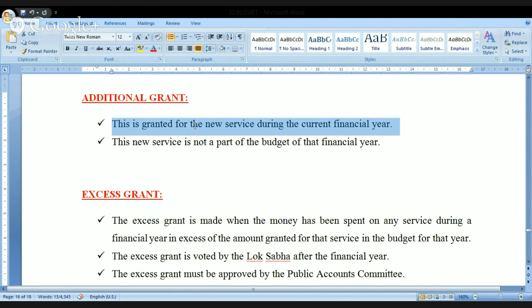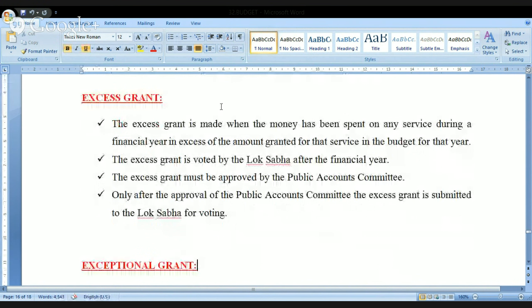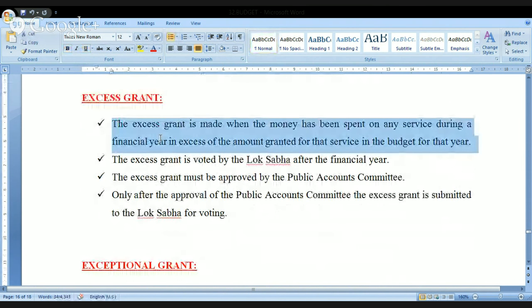Am I clear? And look at the point number 2 in the same thing. This new service is not a part of the budget of the financial year. If it is already a part, then I should not use the word additional. It is not a part of the budget. Next one is the excess grant we have. The excess grant is made when the money has been spent on any service during a financial year in excess of the amount granted for that service in the budget for that year. The excess grant is voted by the Lok Sabha after the financial year.